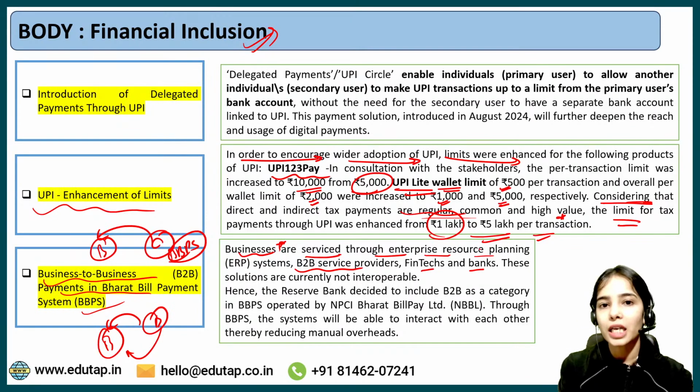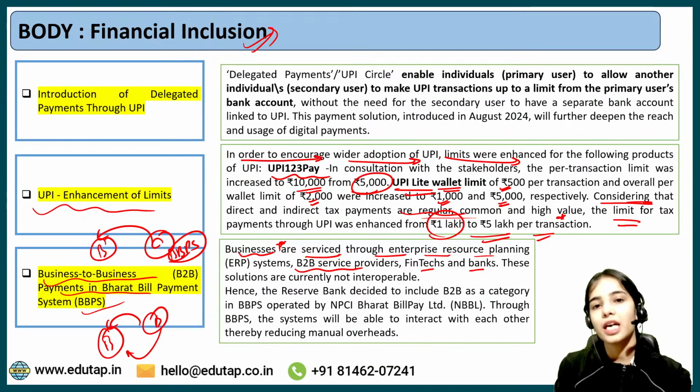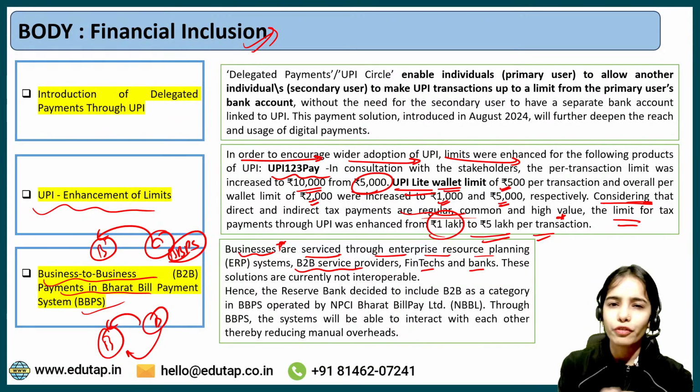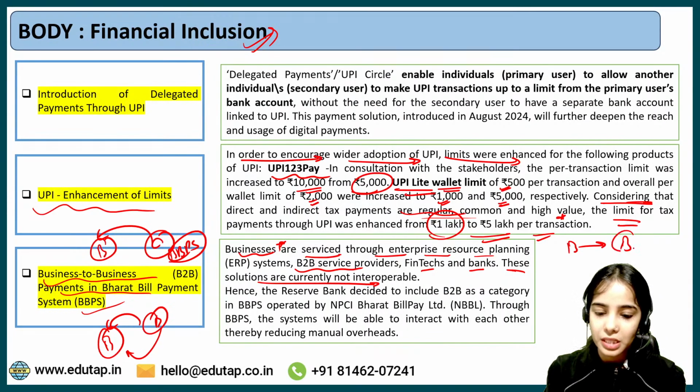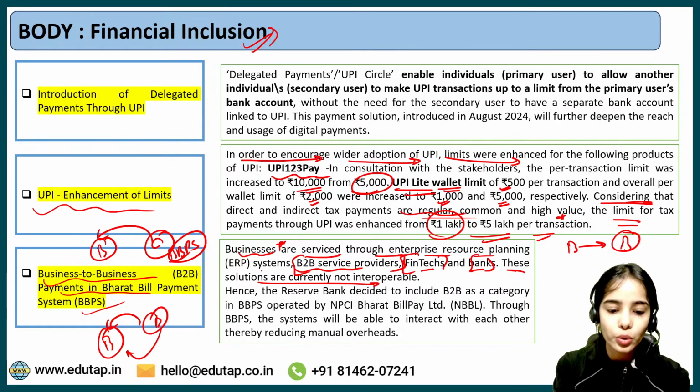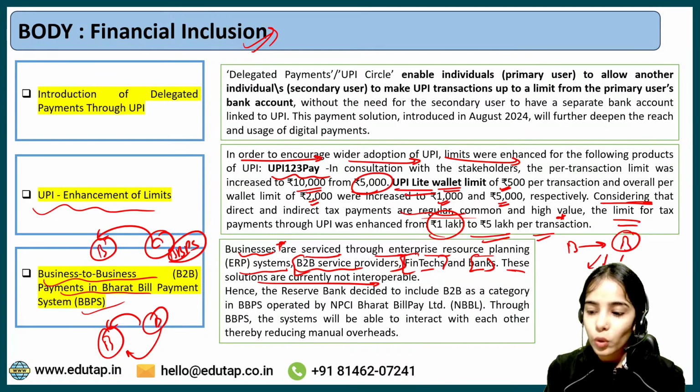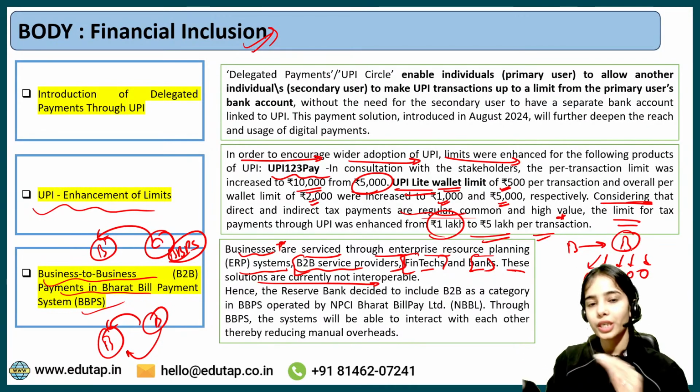So they are able to make their online payments, they are able to pay their bills through the different systems. Now these solutions are currently not interoperable. Let's say the businesses are paying other businesses through the B2B service provider, or through the fintech, or through the bank, or through the ERP system. Now the invoices that they are getting from these different systems are not interoperable. Like, they cannot share the details between the different systems.